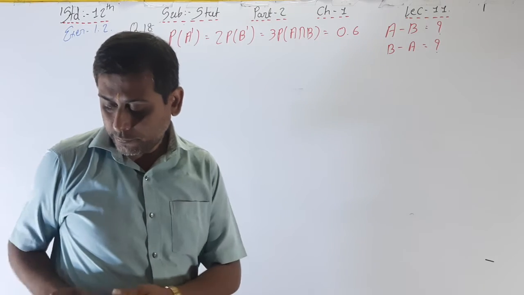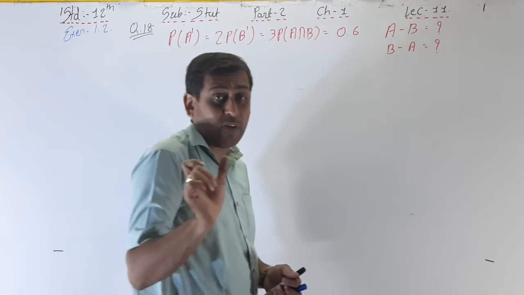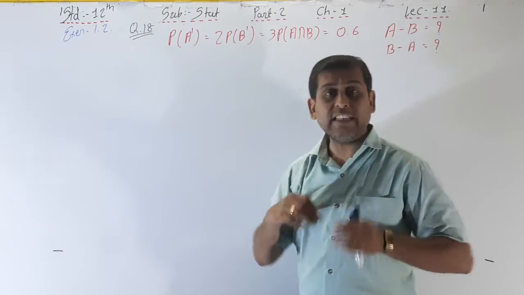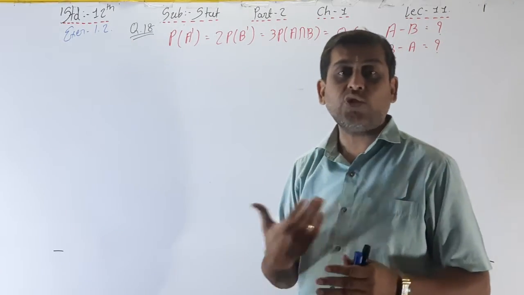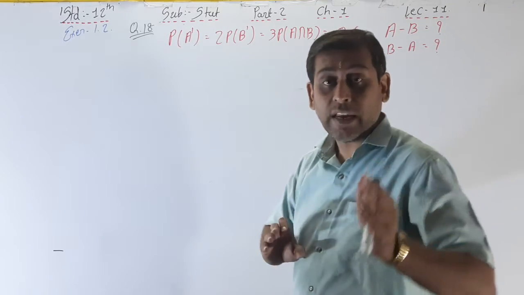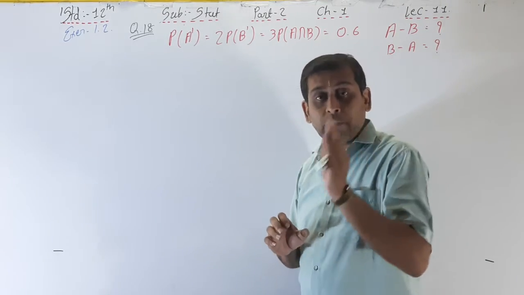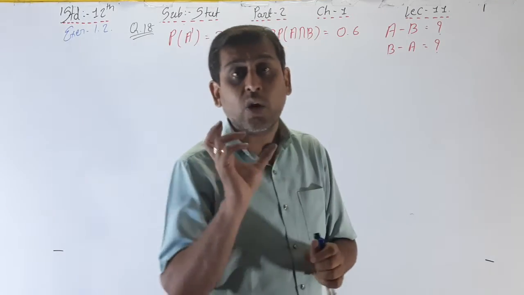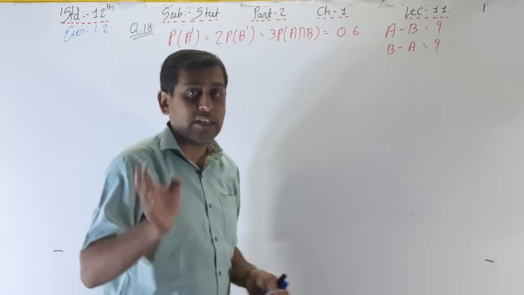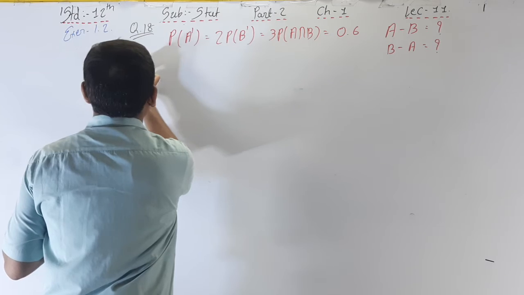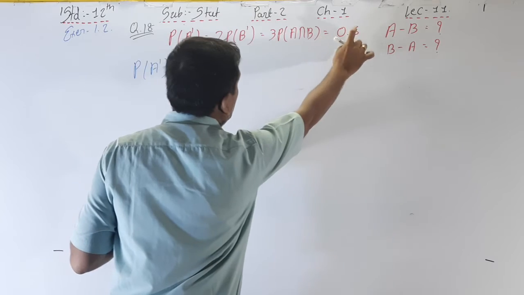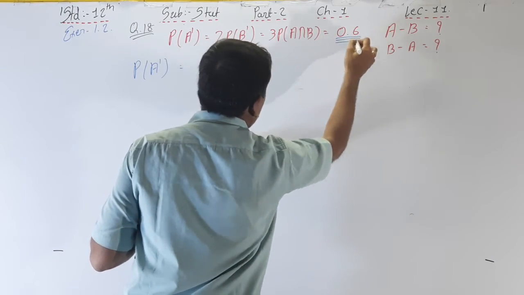Okay, so here the question is given in a different style. Always the question is changed, the formula is same, but the question style is changed, and you are confused that, sir, this is a hard sum. No, it is a very easy sum, but you have to first of all simplify it. Whenever in statistics the question is twisted, first of all you have to simplify that, and then you will get the easiest answer. See, P of A dash is equal to this, is equal to this, is equal to this. So we have to consider only this amount.